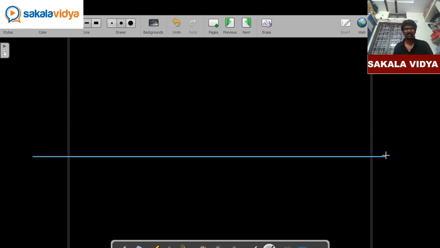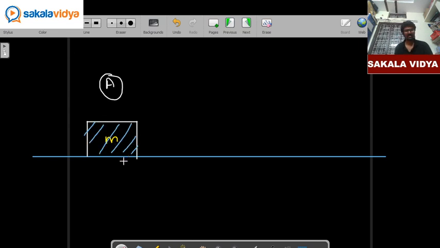Okay. So this is our ground surface. A block of mass m is placed here at an initial position of A. The mass of this block is m. So due to gravity, this is mg.